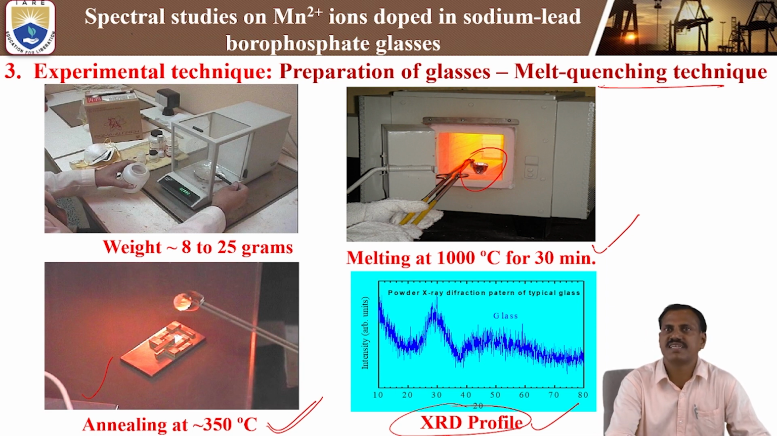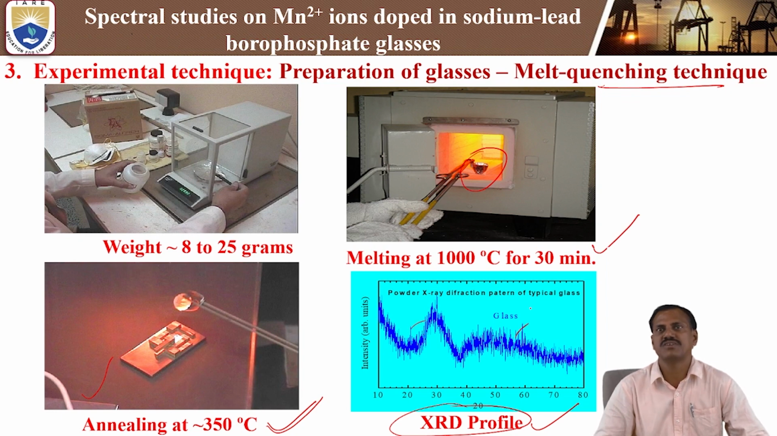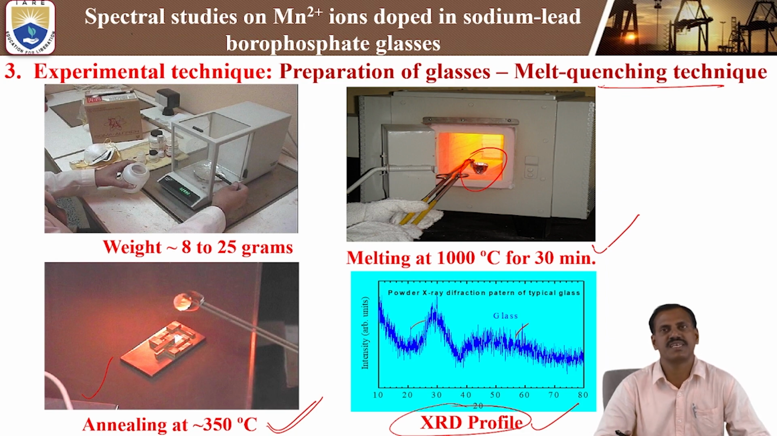While measuring the XRD profile, we observe broad peaks. Here we are observing two peaks, and both are visible as broad peaks. That means this completely shows the glassy nature. Whenever we get sharp peaks, that shows the crystalline nature. But our present glass sample shows broad peaks, that is why we can say the prepared glass sample shows the glassy nature.